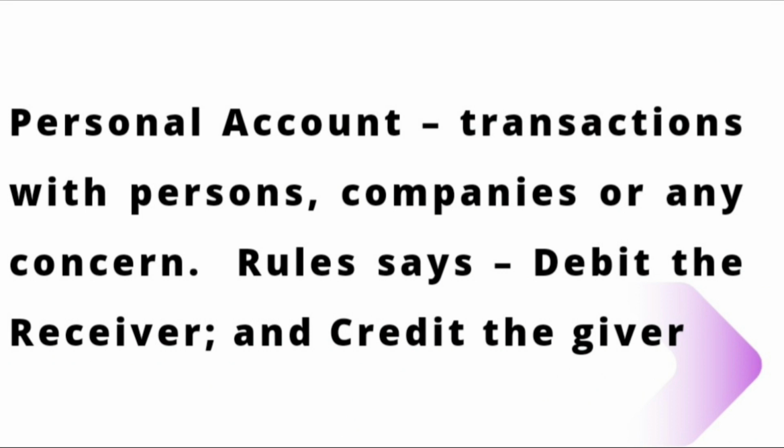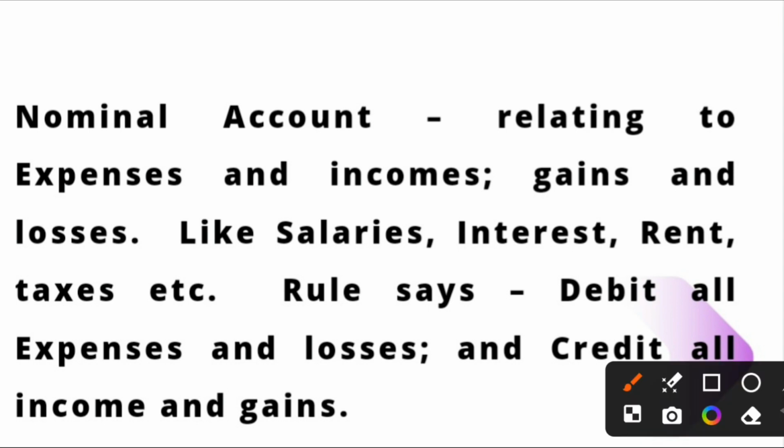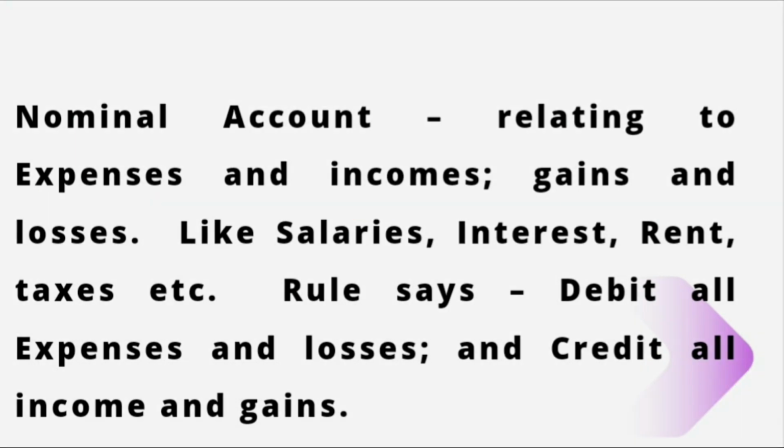The rule says debit the receiver and credit the giver. Nominal account, relating to expenses and incomes, gains and losses like salaries, interest, rent, taxes, etc. The rule says debit all expenses and losses and credit all incomes and gains.